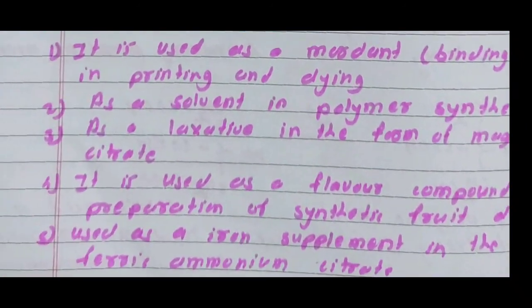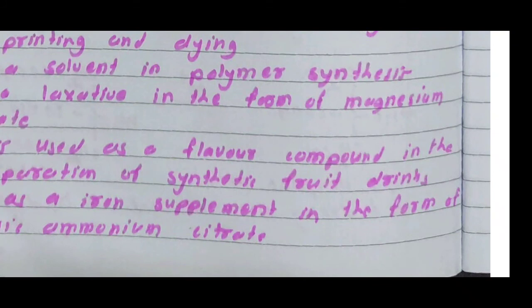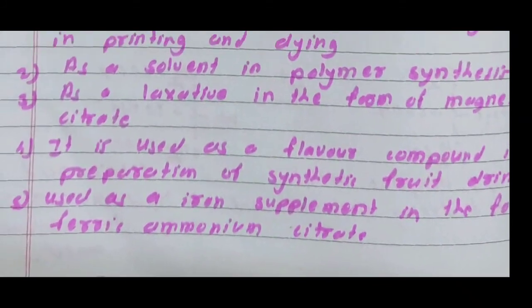The fourth use is as a flavor component in the preparation of synthetic fruit drinks. And the last use of citric acid is as an iron supplement in the form of ferric ammonium citrate. These are the uses of citric acid.